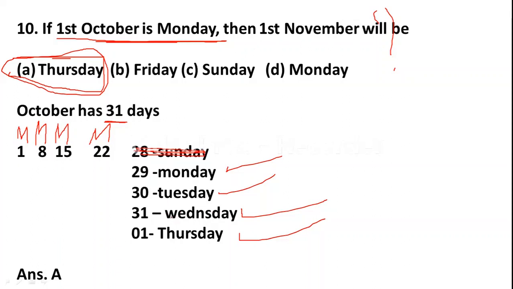And after Wednesday, after 31, November 1 will come. So after Wednesday, Thursday will come. So the next day will be Thursday. Option A is the correct answer.